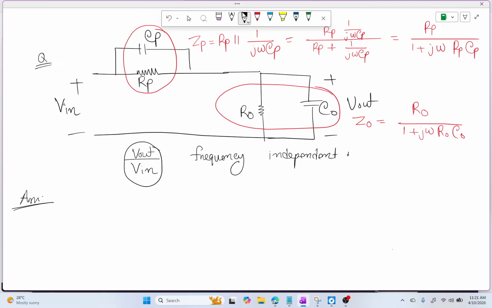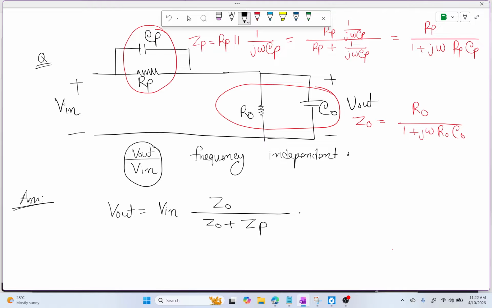Now you can see that ZP and Z0 are in series with each other. So to find the voltage Vout, we apply a voltage divider: Vout equals Vin times Z0 over Z0 plus ZP.